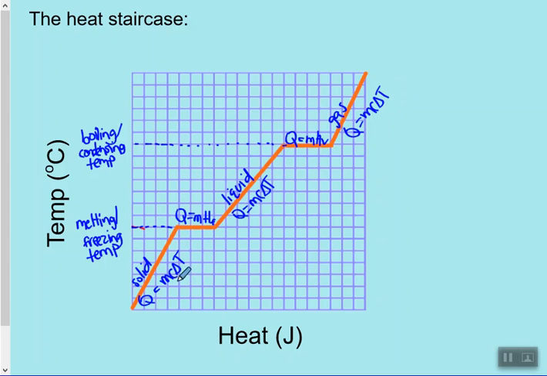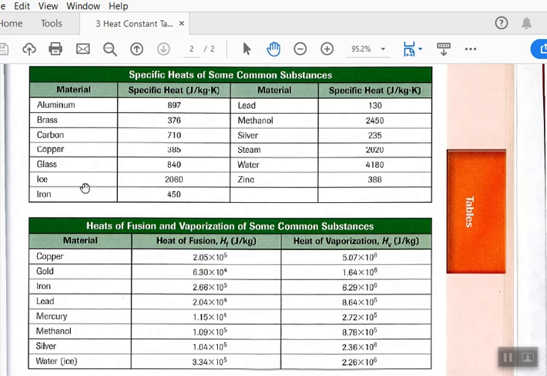Also, if we look at the specific heat capacity table again, here we have solids, so ice, water as ice. Here we have water as liquid, water as a gas. If you look at your tables, the specific heat capacity of ice is 2060, the specific heat capacity of steam is 2020, and the specific heat capacity of water is 4180. So there are 3 different values for C when we're dealing with water.